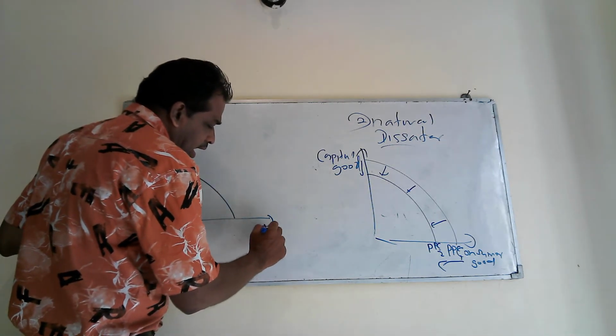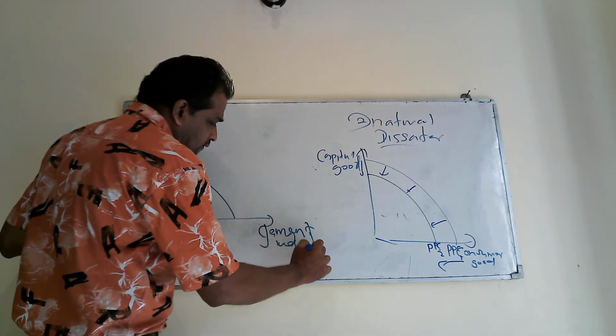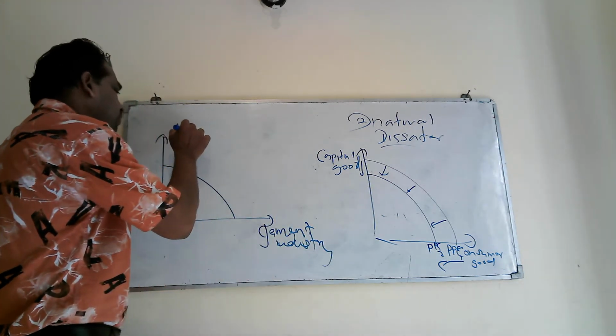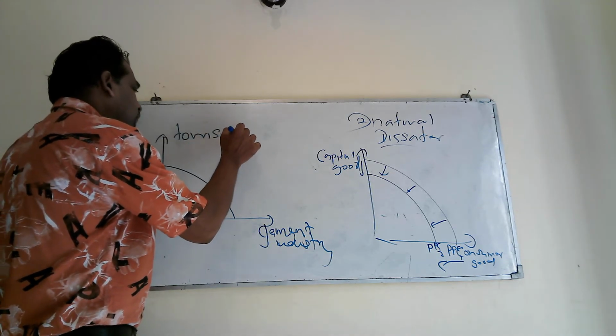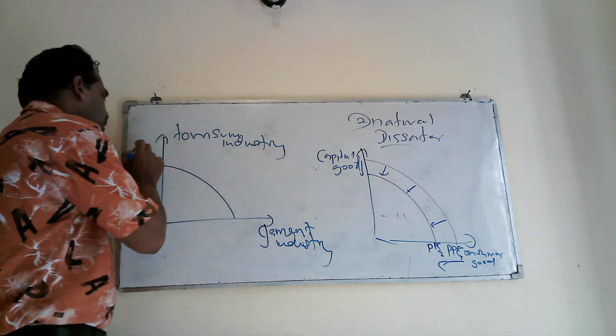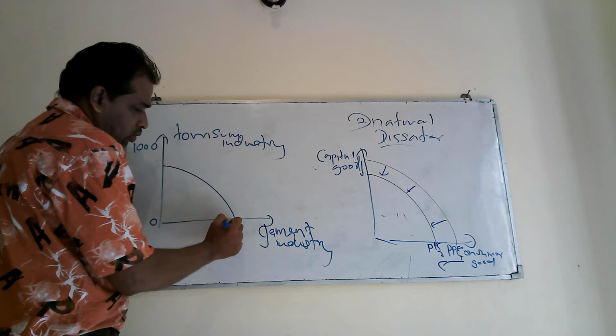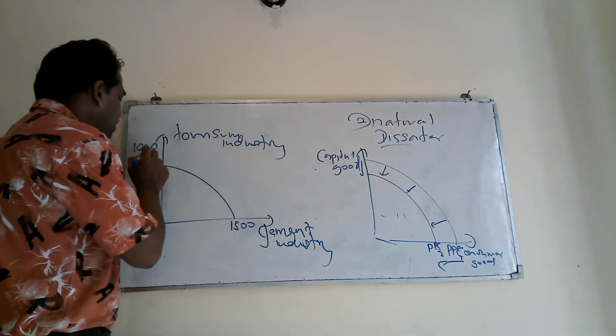Here garment industry and tourism industry, you take 1,000, 0, 1,500.